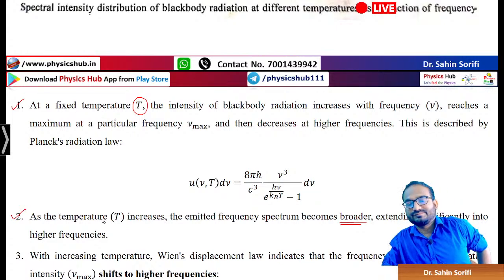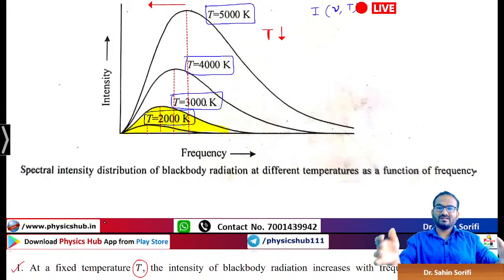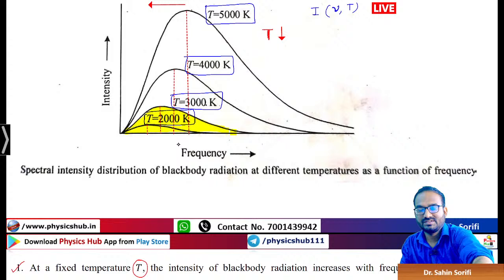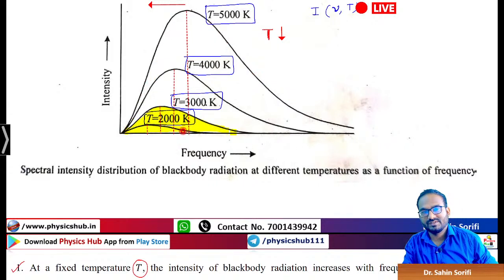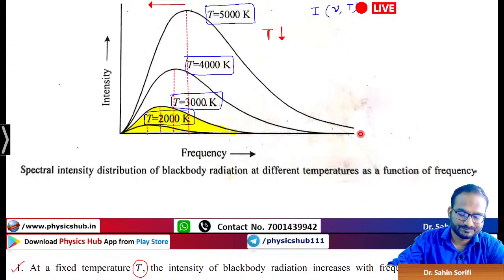Oh, sorry. When you are increasing the temperature, it is getting broader. I just told the reverse thing. You see, this curve is obviously broader now. So it is finishing here. So very limited region, but you see, that is why it was not matching, but it's okay. As you keep on increasing the temperature to 2000, 3000, 4000, 5000, it is getting broader.